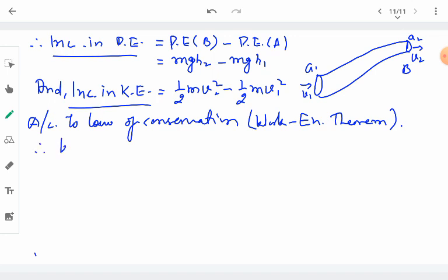So therefore, the work done by pressure energy is equal to the total increase in the energy.